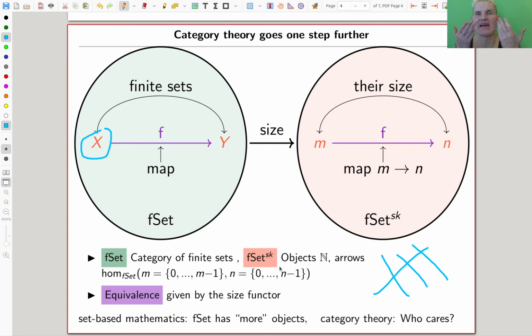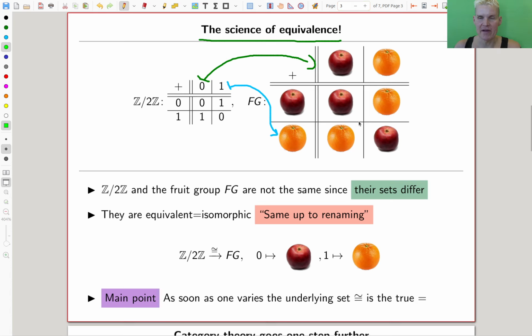Somehow, but in some sense, they are not the same. The left-hand side has way more objects, right? There are many, many different sets. And the right-hand side has just one set per equivalence class. So the left-hand side has way more sets. But category theory says, I don't care. It's exactly the same in this case, on the left-hand side and the right-hand side. Strictly speaking, they are not the same, but of course they are the same in some other way.